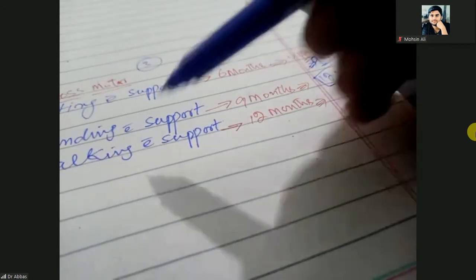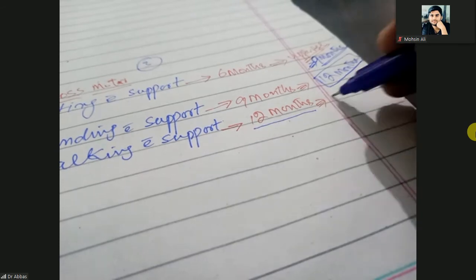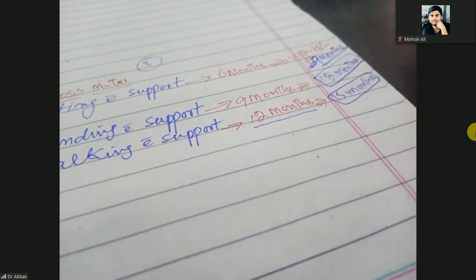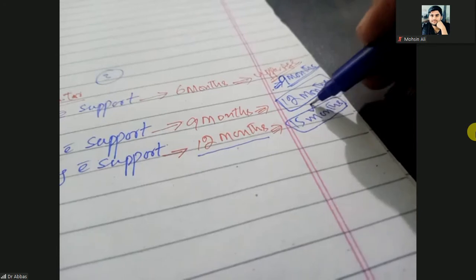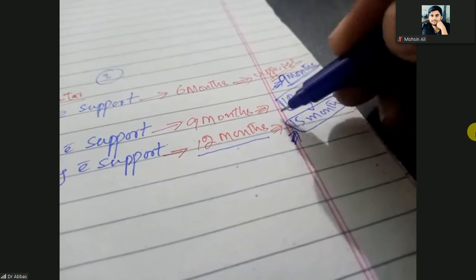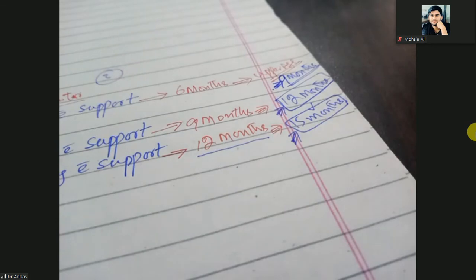Normally a baby walks with support up to the age of 12 months, but if a child doesn't walk with support up to the age of 15 months, so this 15 months is the red or upper age. So if a child cannot walk with support at the age of 15, 16, 17 months, these are the cut-off values when you will call it a developmental disorder. So for developmental disorders, we have made cut-off values.